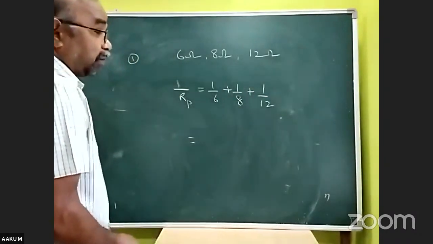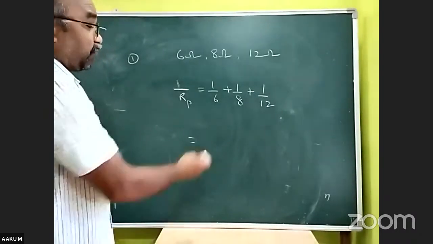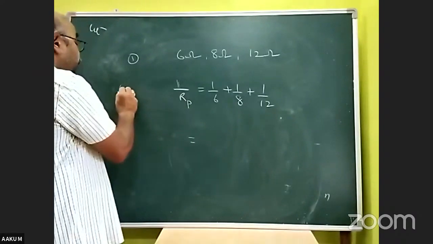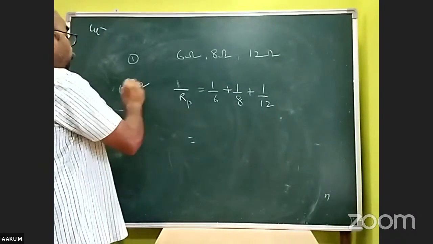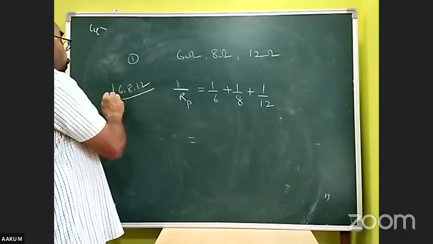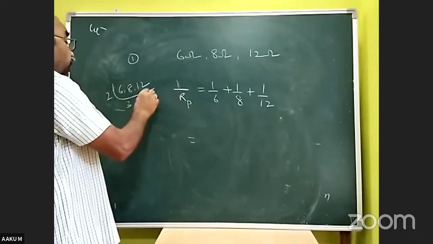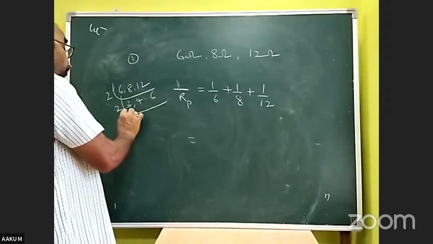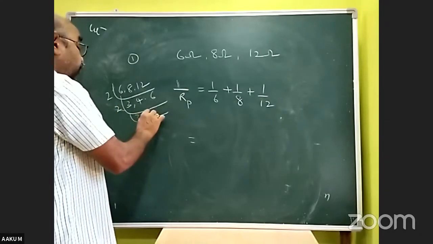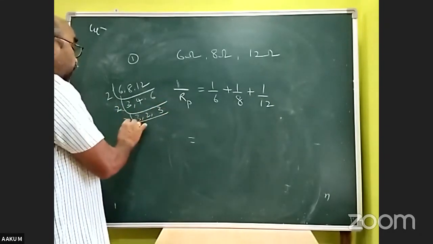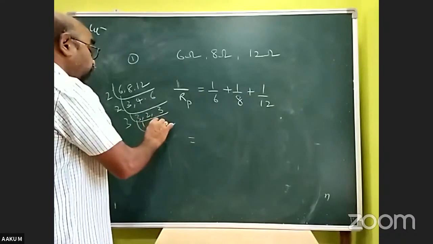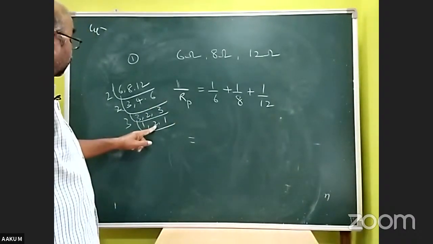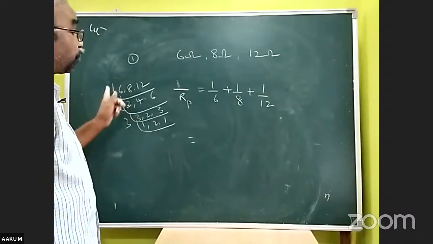So there is a need to find the LCM for these three resistances: 6, 8, 12. 2 3s are 6, 2 4s are 8, 2 6s are 12. 2 once again, 3 times, 2 times, 3 times. 3 1 time, 1. 3 2s are 6. 6 4s are 24.